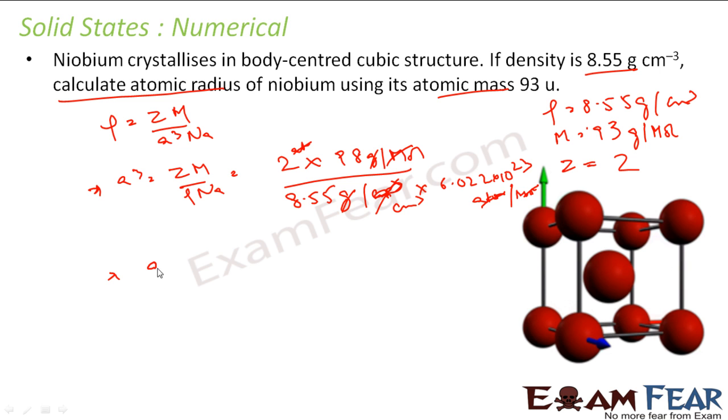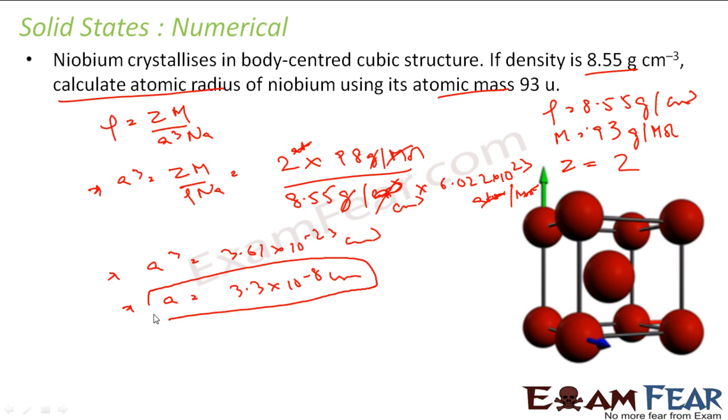So if you solve this, you get A cube as 3.61 into 10 to the power minus 23 centimeter cube, or you find the value of A, which is the cube root of this, that is 3.3 into 10 to the power minus 8 centimeter. So we have got the value of A now.